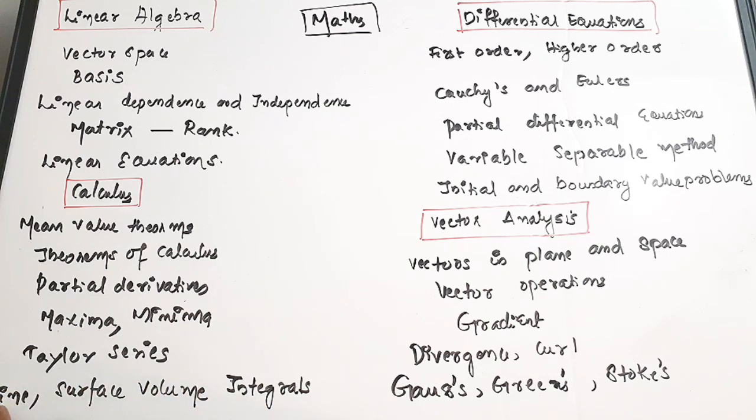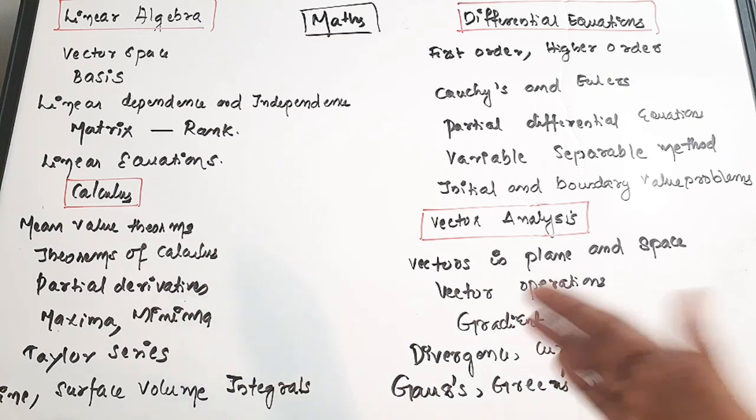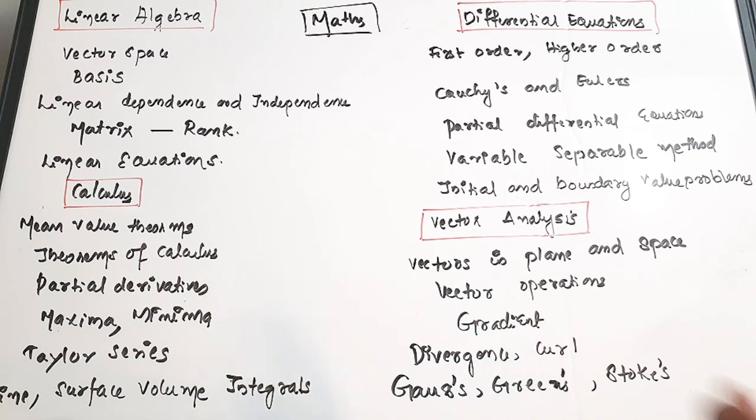I think you cannot see this. This is line. Okay, line integral, surface integral and volume integrals. Then the next important chapter is differential equations: first order and higher order equations, then Cauchy's and Euler's equations, then partial differential equations, variable separable methods, initial and boundary value problems. Differential equations are very, very important. Next is vector analysis.